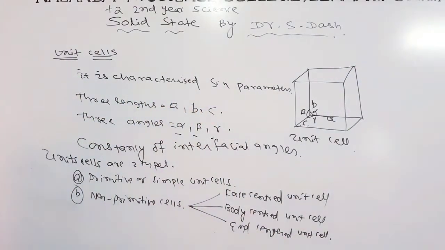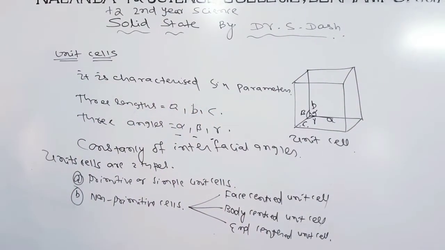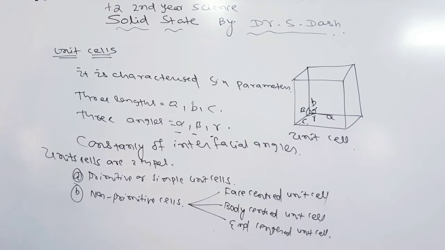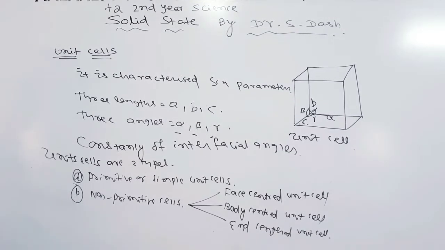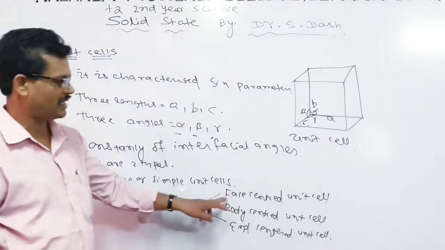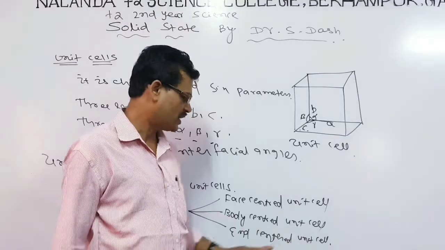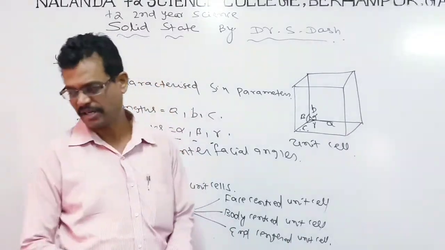So we can basically classify unit cells into 2 types: primitive or simple unit cell, and non-primitive cells. These non-primitive cells are once again classified into 3 categories: face-centered unit cell, body-centered unit cell, and end-centered unit cell.